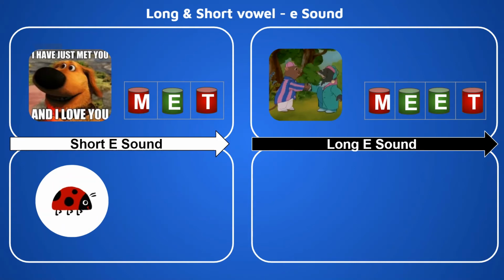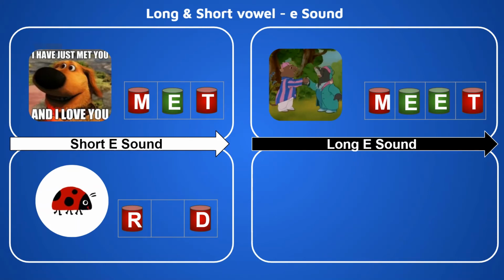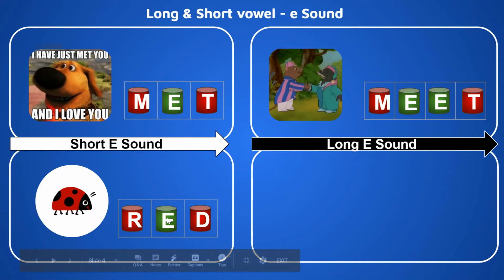What is the color of the bug? It is red. What is the beginning sound? R. What is the ending sound? D. Right? So what is the middle sound? It's A. A is the short sound of alphabet E, right? It is red. Okay, let's check.